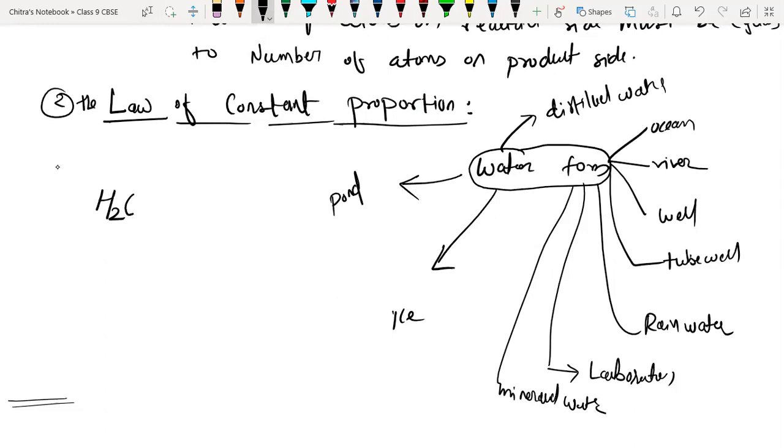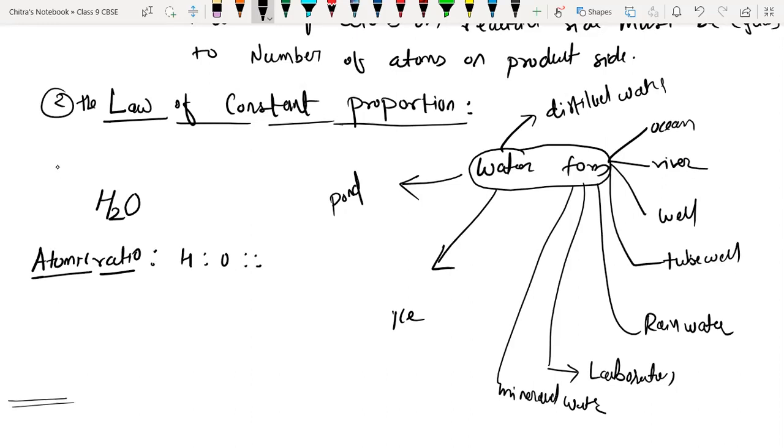We will discuss two types of ratio: atomic ratio and atomic mass ratio. First, the atomic ratio. We will discuss both, atomic ratio as well as atomic mass ratio. See here we have H2O.